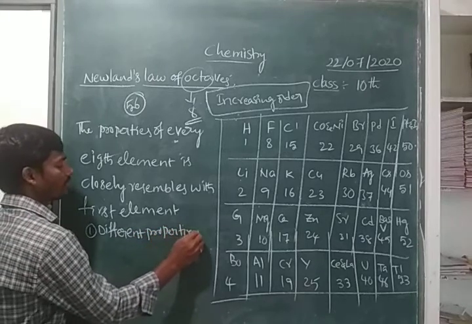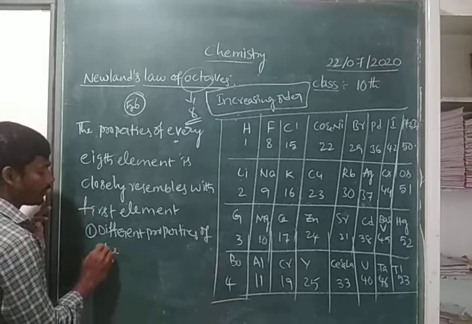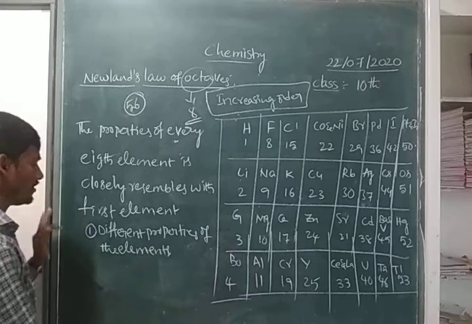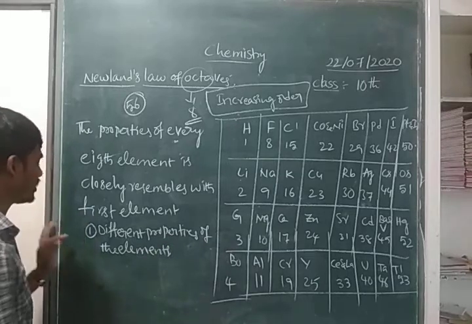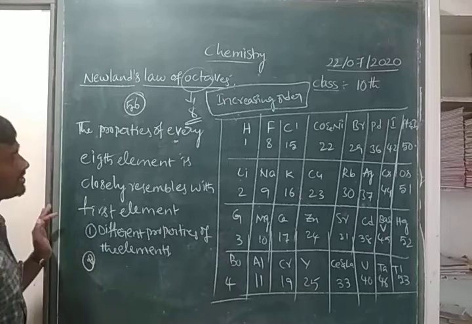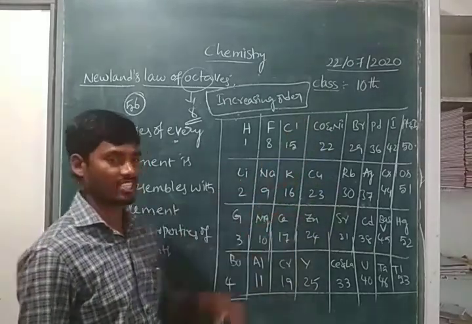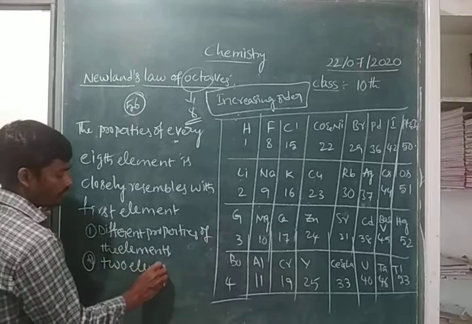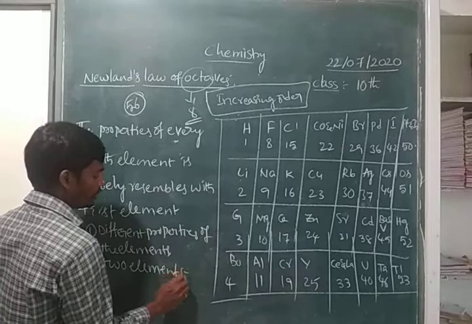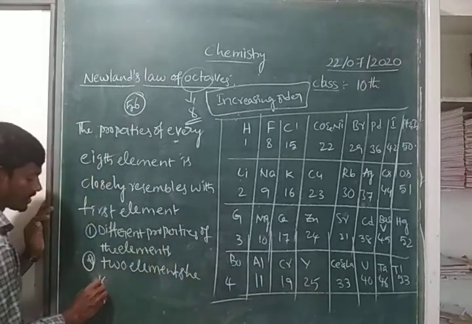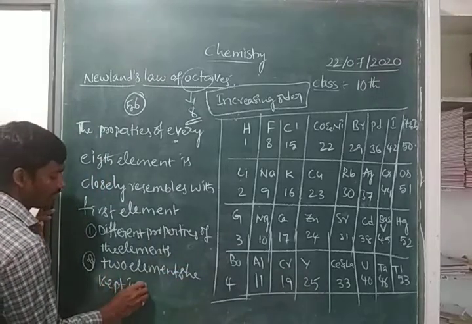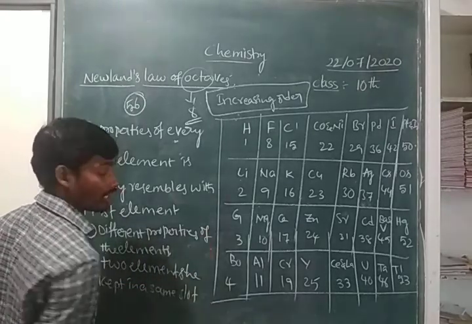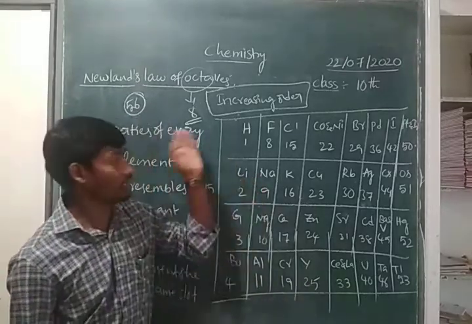Different properties of the elements he kept in the same group. Okay, children? And the second one is that 2 elements he kept in the same slot. Right, children? That is also one of the drawbacks of the Newlands classification.